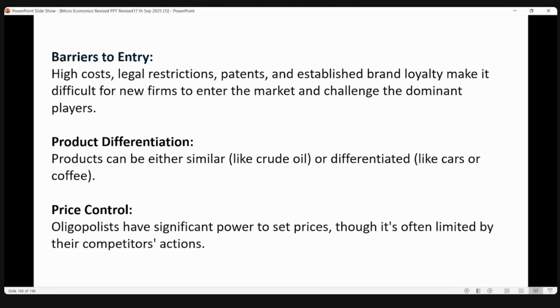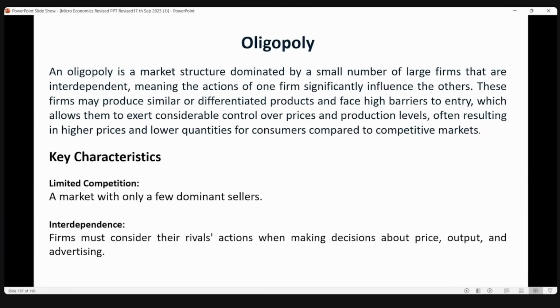In your syllabus, types of oligopoly is not there. If you see the course outline, because of the term system, we did not include coercive and non-coercive oligopoly. All that is not in the syllabus.